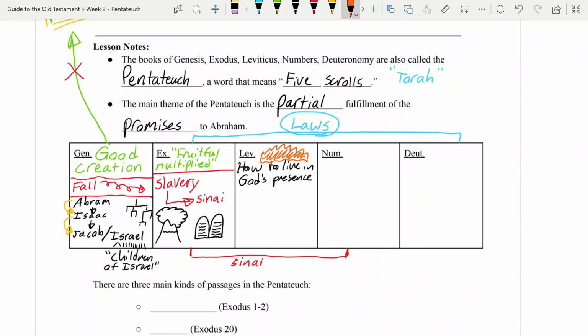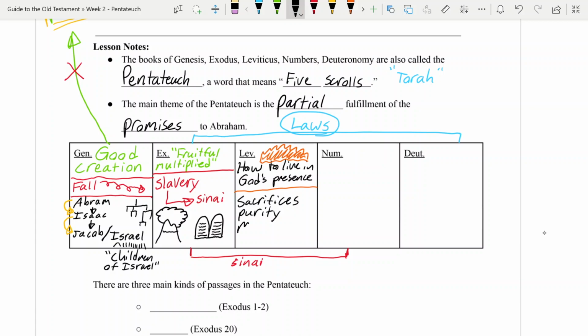So what do the people of Israel need to do if God's going to live among them? Well, they build a special tent according to God's instructions called the tabernacle. And then at that tent and associated with the priests who are at that tent, they have some things to do. They have to make certain kinds of sacrifices. There's laws about being ritually pure, clean versus unclean, that they need to be in order to come to the tabernacle and worship God there.